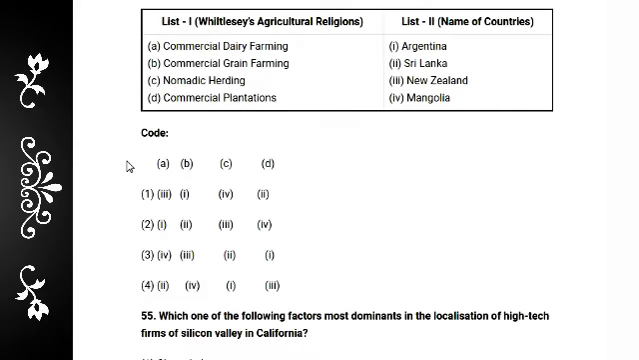And in this match question number 54, commercial dairy farming is New Zealand, option 3, commercial grain farming is Argentina, nomadic herding is Mongolia, and commercial plantation is Sri Lanka. So the answer is 1. The correct answer is option 1.